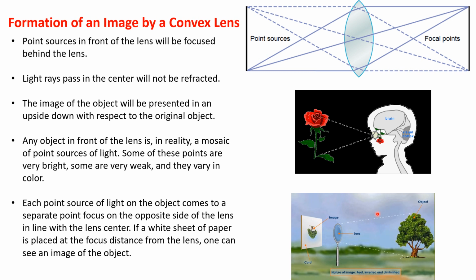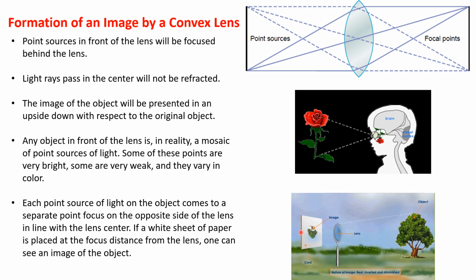For example, we have here this tree, and this tree as an object is formed of multiple points or multiple lights, and each point has a different brightness and different color. And if we put a convex lens, and behind this convex lens a white sheet of paper at the focal distance or the focal length of this lens, there is an image formed of the tree behind the lens.